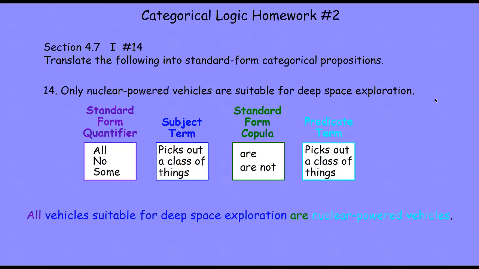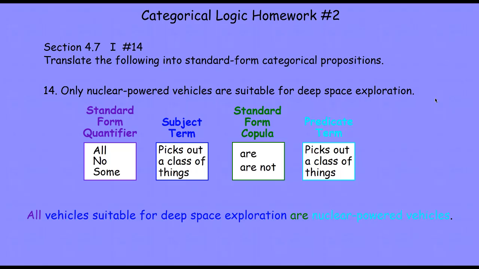Our quantifier is all. Our subject term is the term that's being included in or excluded from the predicate term, and that would be vehicles suitable for deep space exploration.